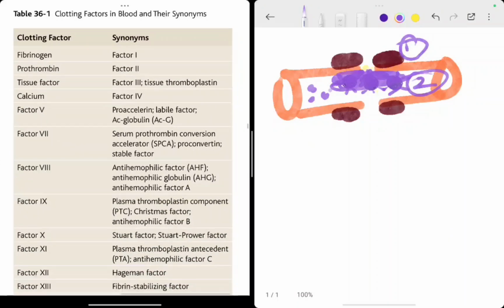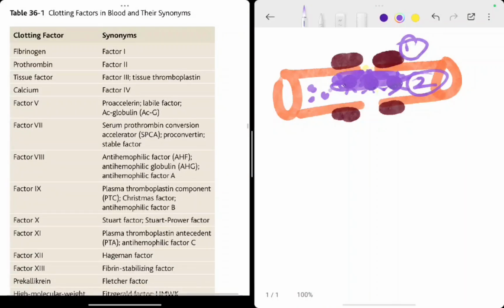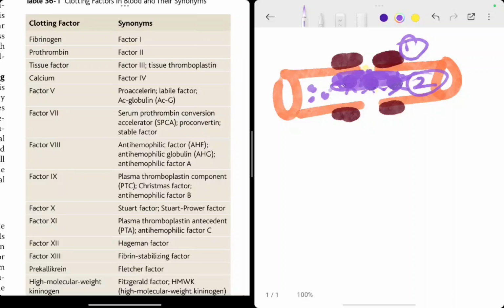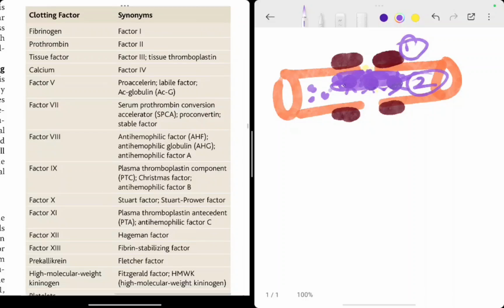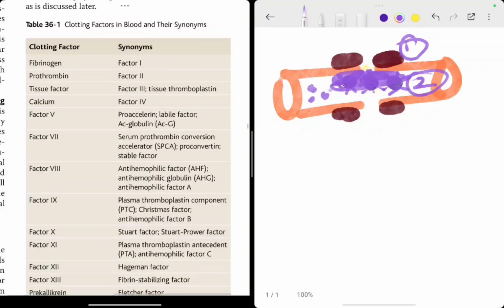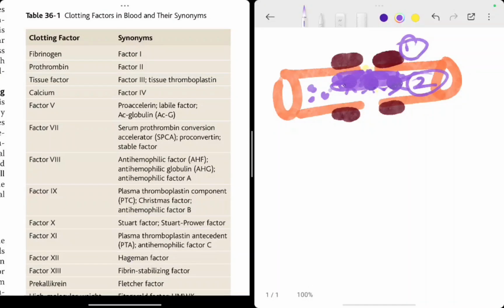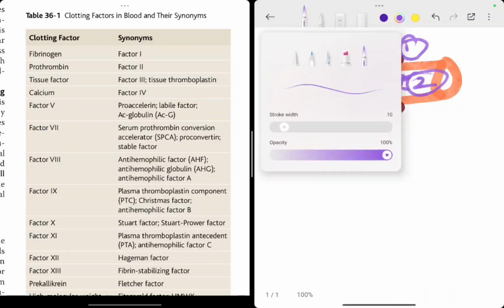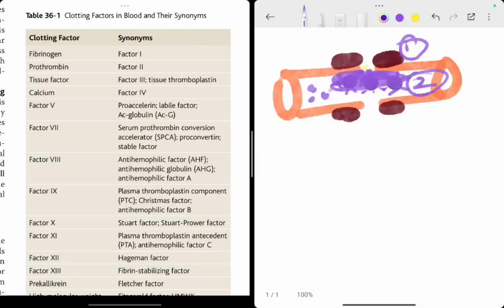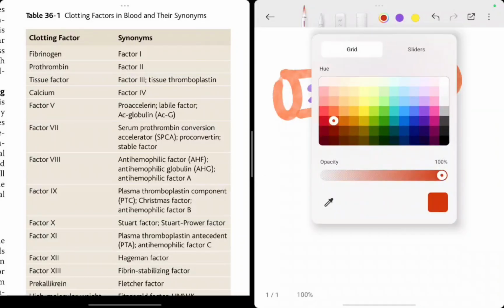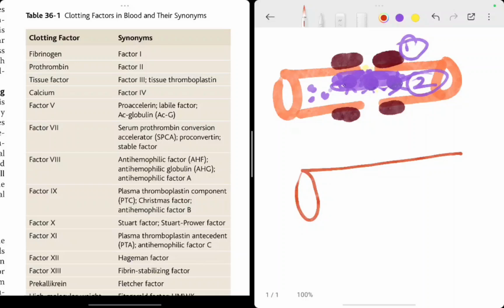The blood coagulation is initiated by these clotting factors. For example, fibrinogen, prothrombin, factor number 5, 6, 7, 9, 10, 11, 12. All these and their synonyms are also given. These clotting factors, where do they come from and where are they? They are inside your blood vessels.